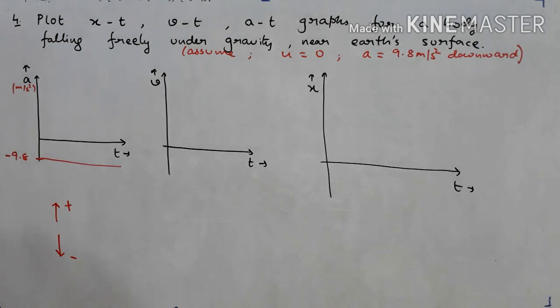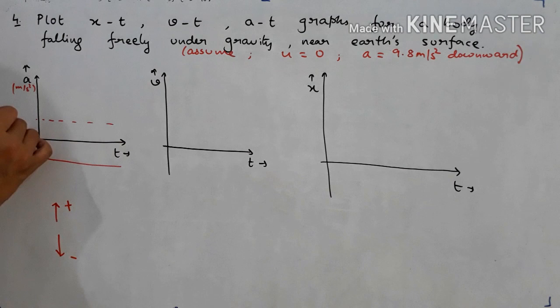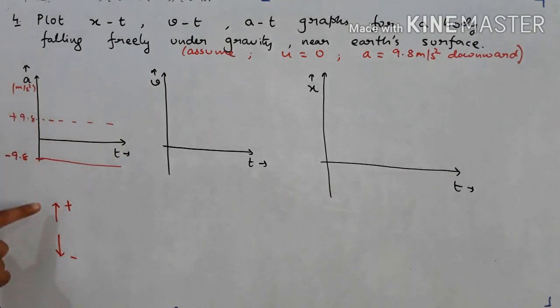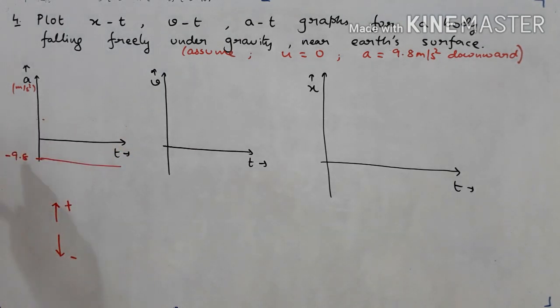If you take upward direction as negative, you can do that. There is no problem in that. Then this graph, instead of drawing below the time axis, you should draw here, and here you should write plus 9.8. Both the answers are correct, but you have to specify the convention which you are using. I told you I am taking downward direction as negative, so this will be the correct answer.